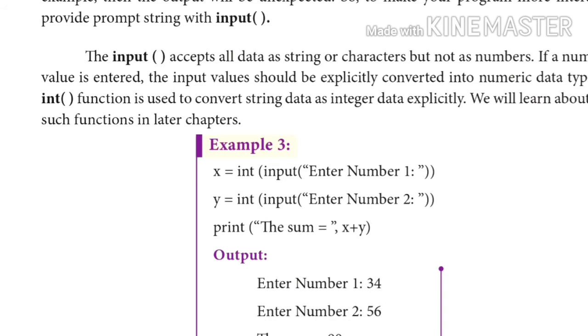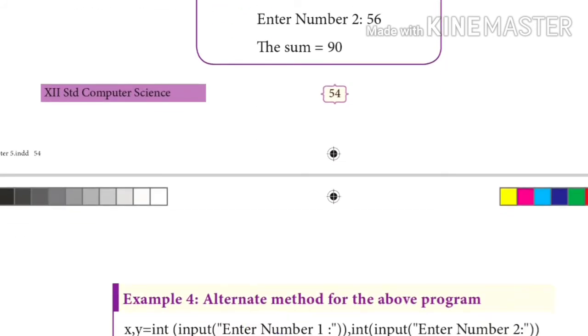Then after that, you just do the addition of x and y in the print statement itself, using the comma operator with the string "the sum". So automatically we get the result of the sum equal to 90, and it prompts for the input for number 1 and number 2 in the output window. So this is the way we can execute.